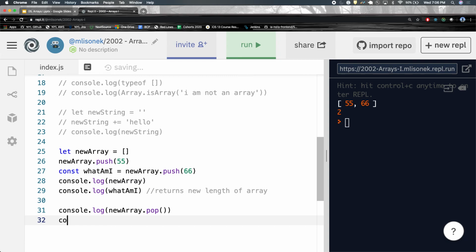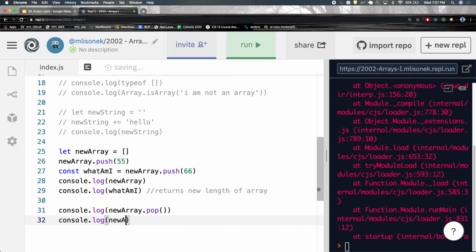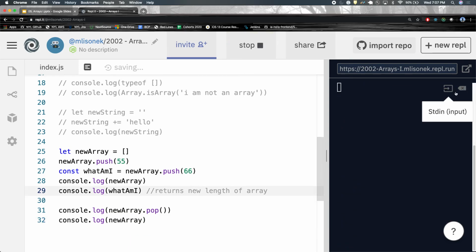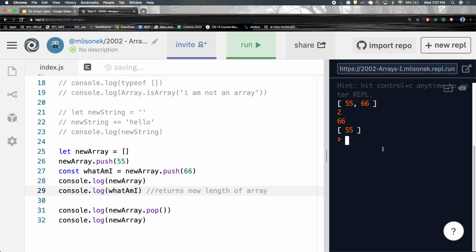Pop. Invoked, pass nothing inside. Pop removes the thing at the end of the array. Okay? You got push that pushes things onto the back, and pop that pops the back off. Push and pop. Push and pop.